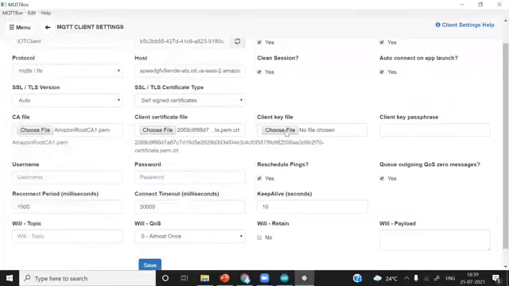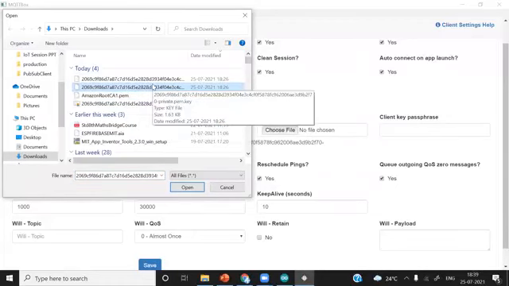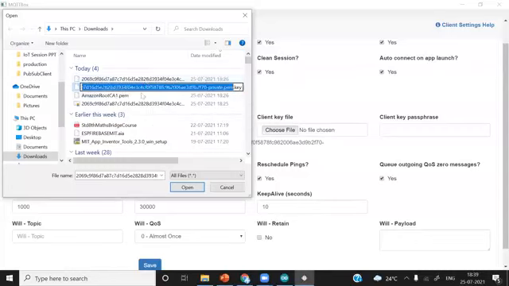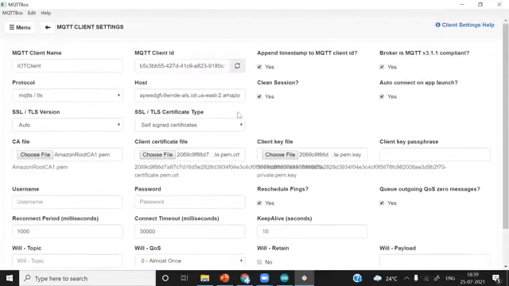And after this, the private key, which is this one, I think. Yes, you can see here the small pop-up, you can read it as private PEM key. So this is the private key, and this is the public key. I'll select this private key. Fantastic. And after this, you do not have to change anything.